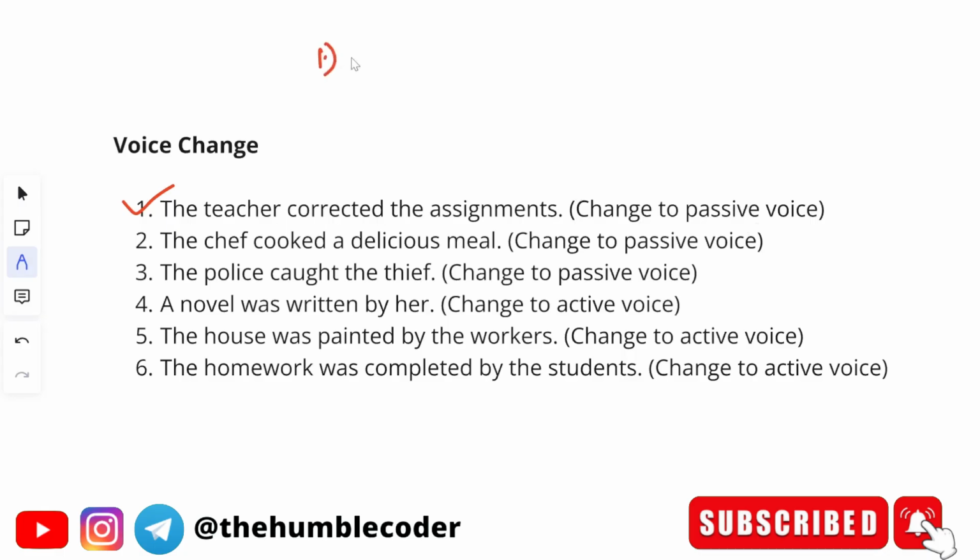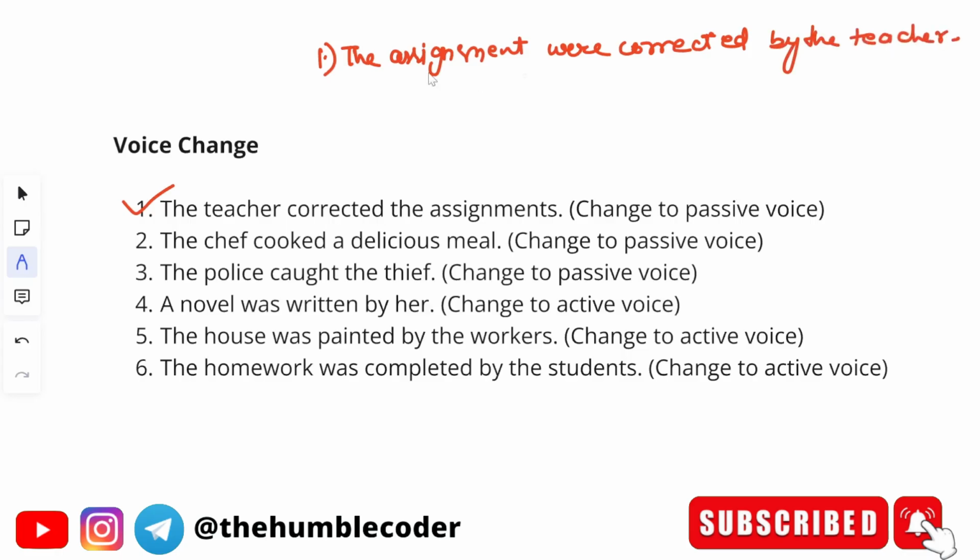So I'm writing the answer here for all of you. The answer will be the assignments were corrected by the teacher. So the passive sentence will be the assignments were corrected by the teacher. Let's take the second question. The chef cooked a delicious meal. We have to change this sentence into a passive voice. The correct answer will be a delicious meal was cooked by the chef.